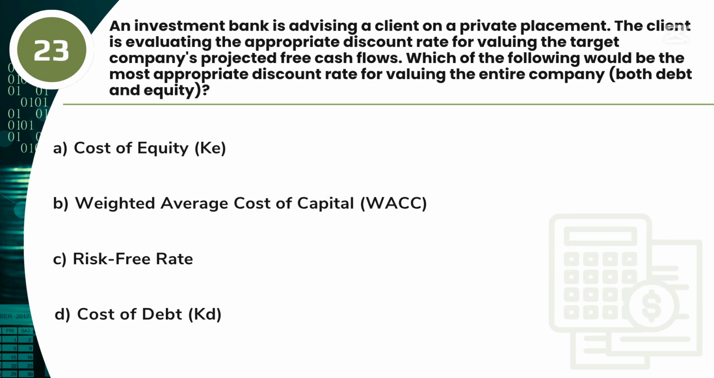Question 23. An investment bank is advising a client on a private placement. The client is evaluating the appropriate discount rate for valuing the target company's projected free cash flows. Which of the following would be the most appropriate discount rate for valuing the entire company, both debt and equity? A. Cost of equity, COE. B. Weighted average cost of capital, WACC. C. Risk-free rate. D. Cost of debt, KD.